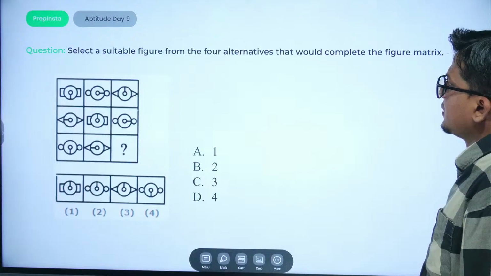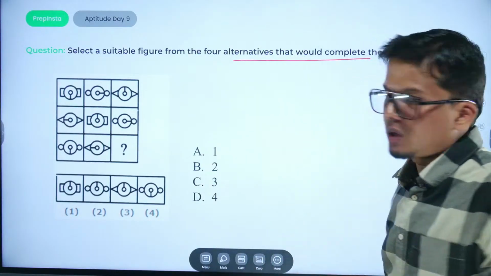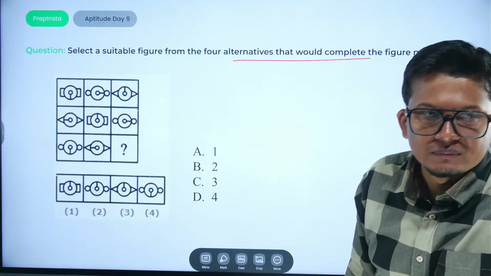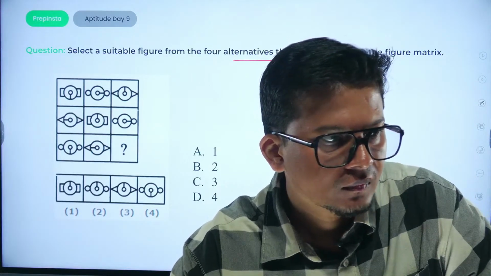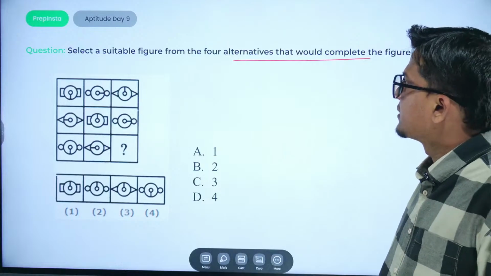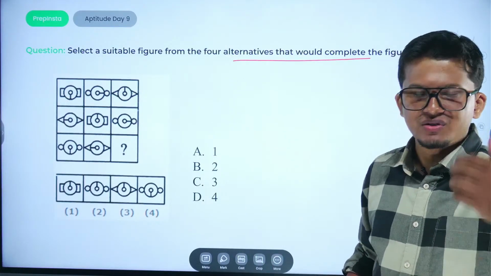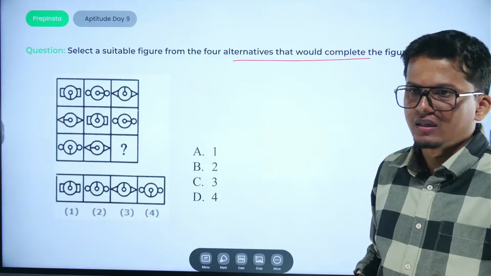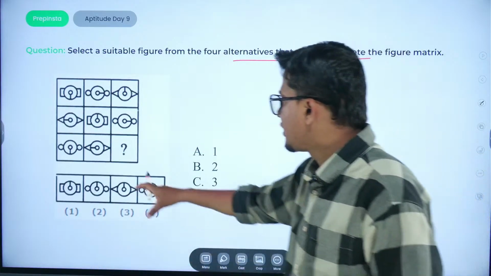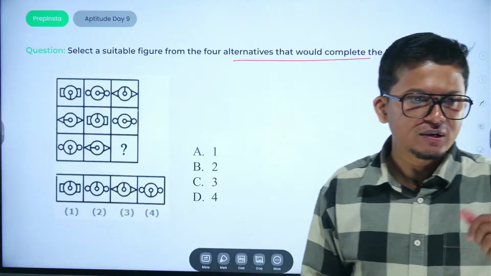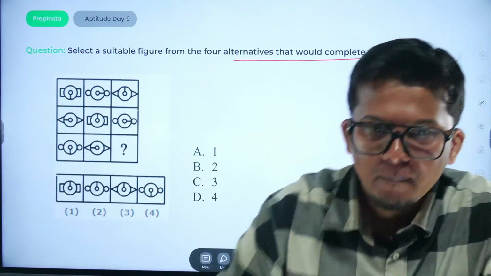Okay. So we have another question. Select a suitable figure from the 4 alternatives. Okay, so कुछ diagram given है. We have to find the pattern in which there is a matrix completion. A matrix of 3 cross 3 is given and you have to figure out which of the option can be placed to this particular position so that the series is being completed. What would be the answer?